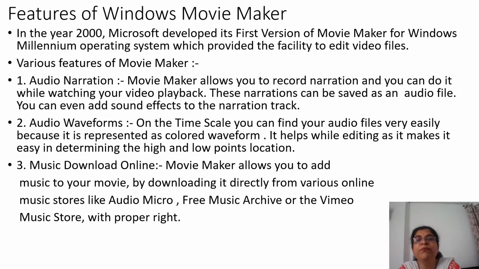Audio waveforms. On the time scale, you can find your audio files very easily, and because it is represented as colored waveform, it helps while editing, as it makes it easy in determining the high or low points in location. Music download online. Movie Maker allows you to add music to your movie by downloading it directly from various online music stores like Audio Micro, Free Music Archive, or the Vimeo Music Store with proper rights.